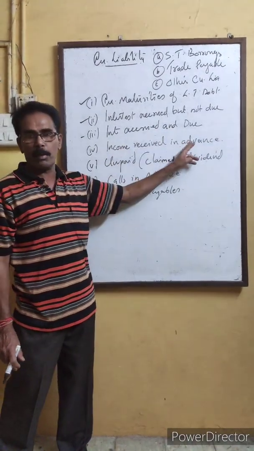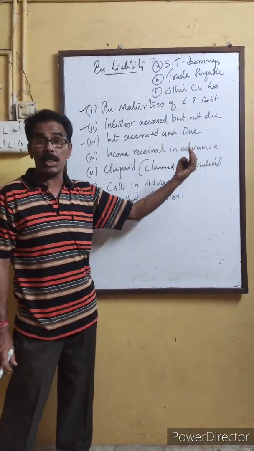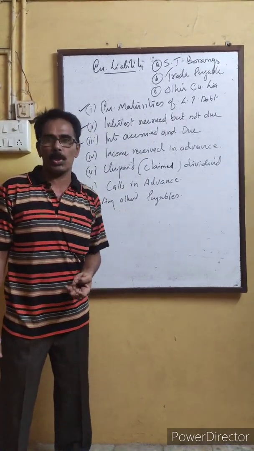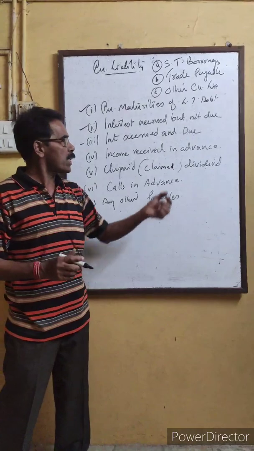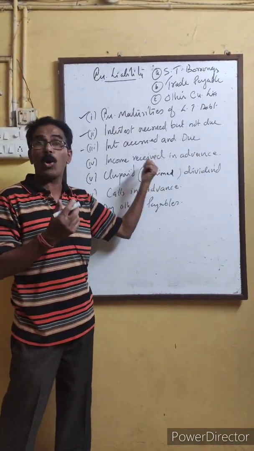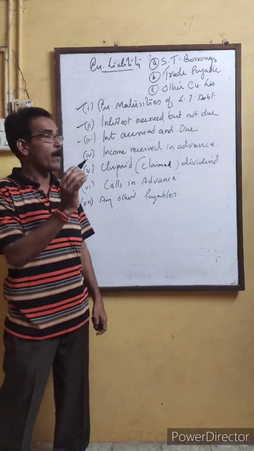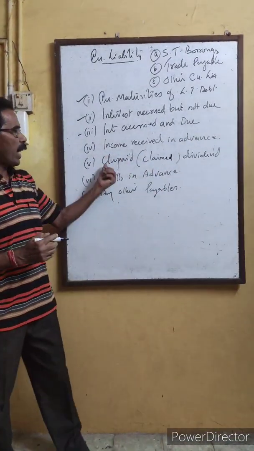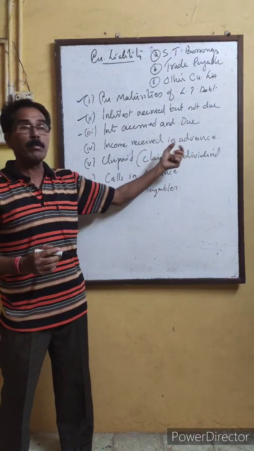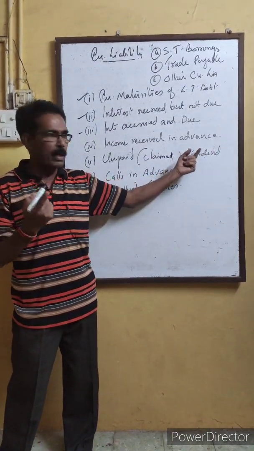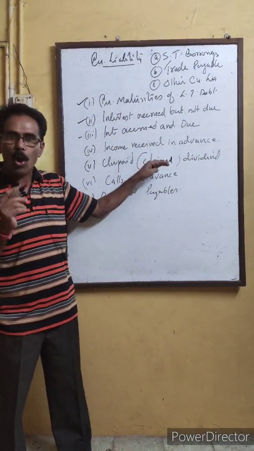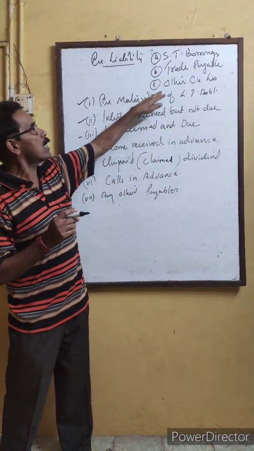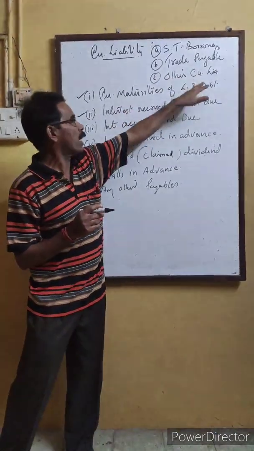Any income received by the company. For example, sometimes customers may give money in advance before purchase. Before purchase, customers may give money to the company, or the company may receive money from the customers before sale. So that is what is called income received in advance. Then unpaid dividend or unclaimed dividend. The company may declare dividend, and if it is not claimed by the shareholders, that amount also will come as current liability under other current liability.